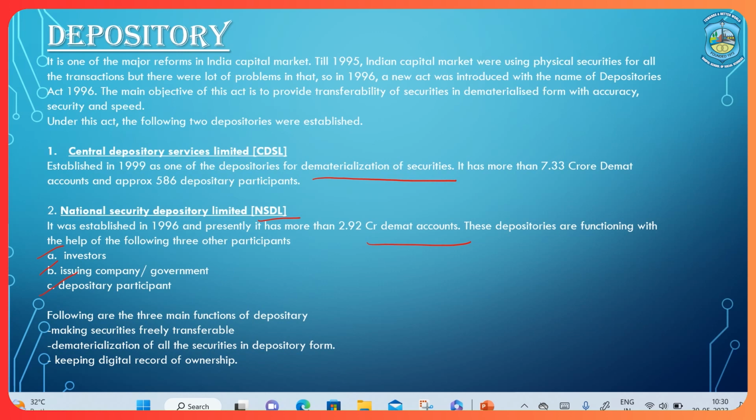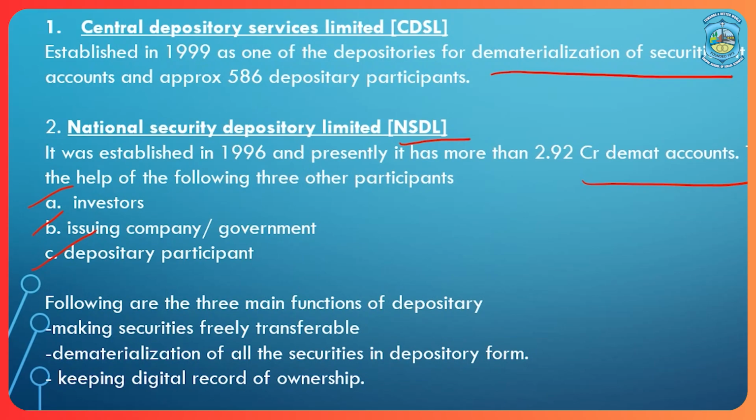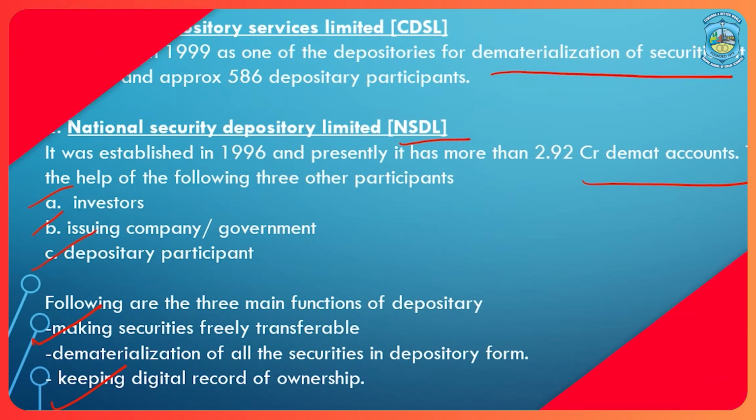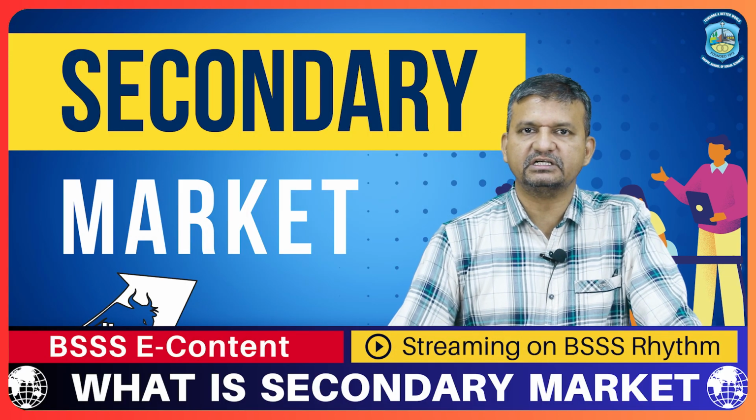Following are the three main functions of a depository: making securities freely transferable, dematerialization of all the securities in depository form, and keeping the digital record of ownership. These are the functions of both the depositories, whether CDSL or NSDL. In case of depository, one point which I would like to make clear is we need to go to a depository participant to open a demat account. We cannot directly go to the depository. We need to go to depository participants.